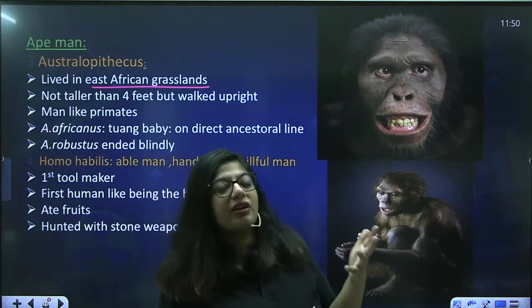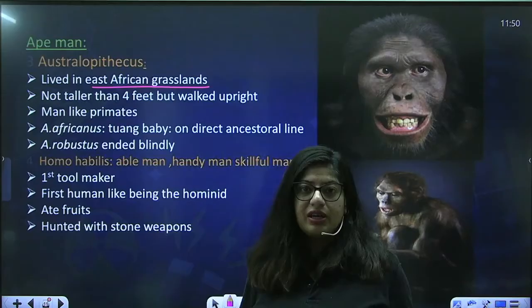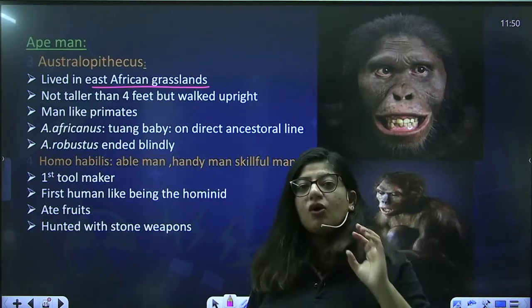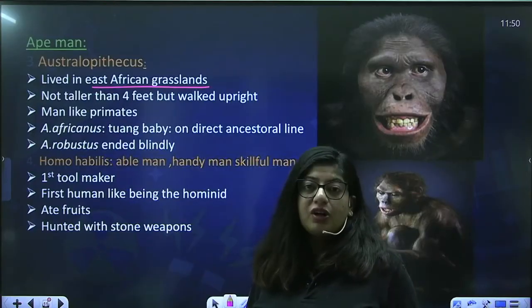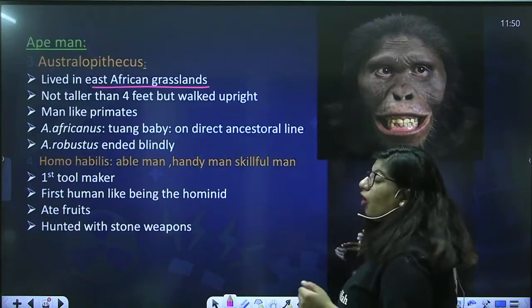because it is supposed that they used to live in East African grassland. Now you must be thinking, ma'am, then why are they known as Australopithecus? Weren't they living in Australia? No. Australo means southern hemisphere. So they were present in the southern side of Africa. They were not taller than 4 feet.